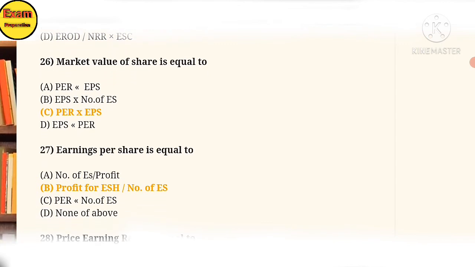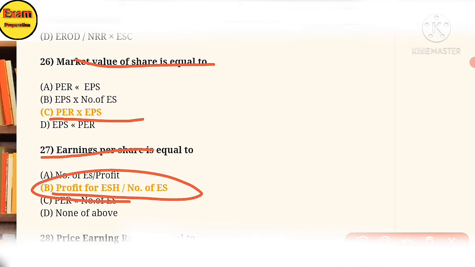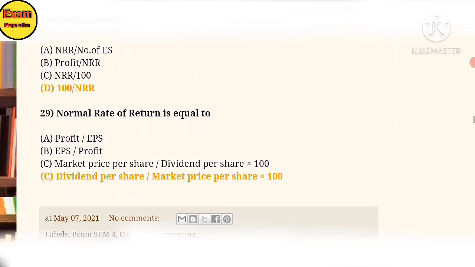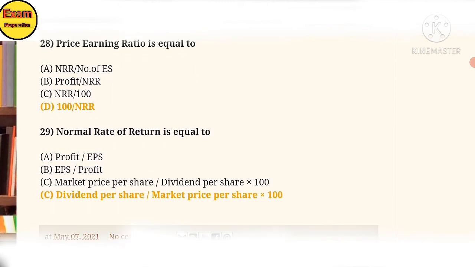Market value of share is equal to PER and EPS, price earning ratio and earning per share. Earning per share is equal to profit for equity shareholders divided by number of equity shares. Price earning ratio PER is equal to 100 divided by normal rate of return. Normal rate of return is equal to dividend per share divided by market price per share, multiplied by 100.